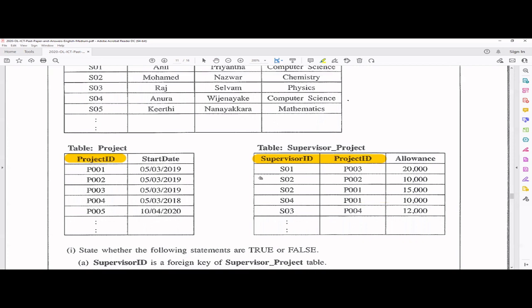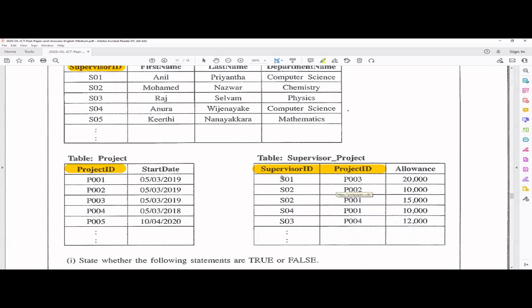If you have both together, it will have some meaning, right? And these columns are acting as foreign keys to the other 2 tables. For example, supervisor ID is acting as the foreign key in this table, where it can refer to the supervisor table to find more information about supervisors, right?